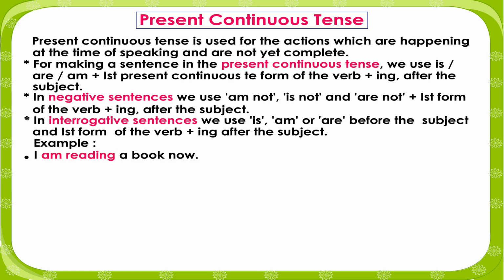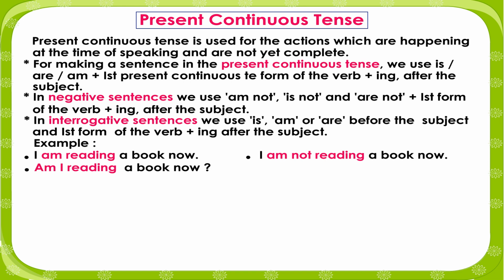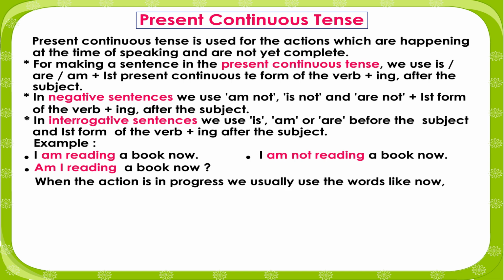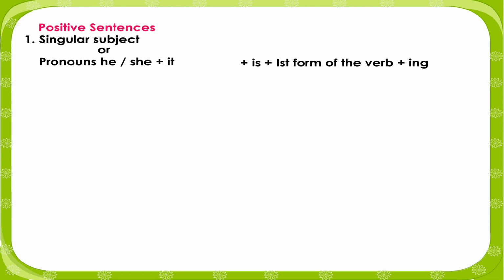Example: I am reading a book now. I am not reading a book now. Am I reading a book now? When the action is in progress, we usually use words like now, today, still, while, at the present moment, etc. Positive sentences. Singular object or pronouns he, she, it plus is plus the first form of the verb plus ing.